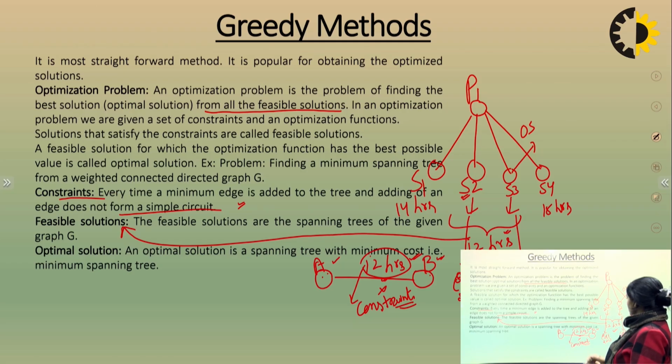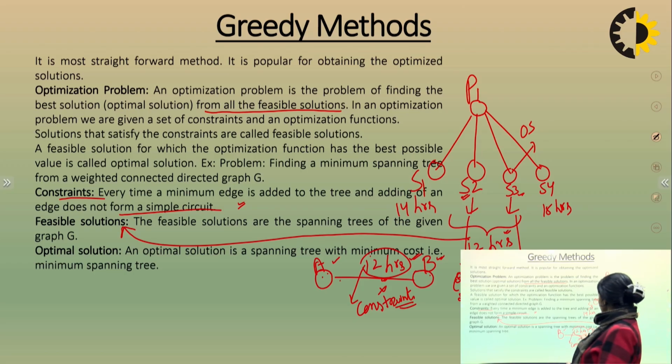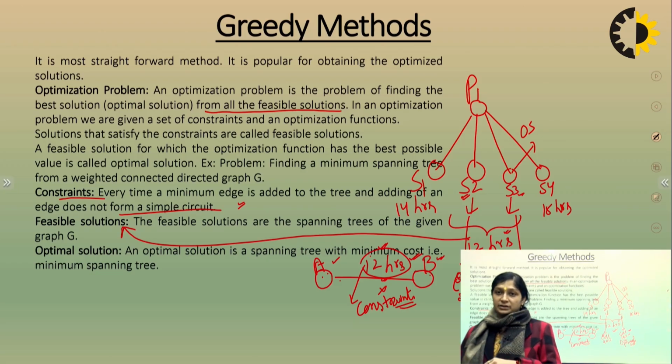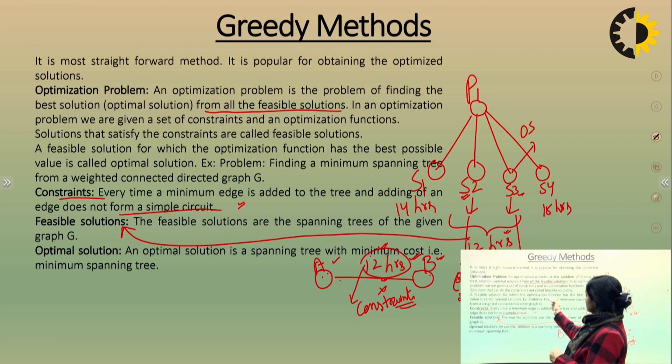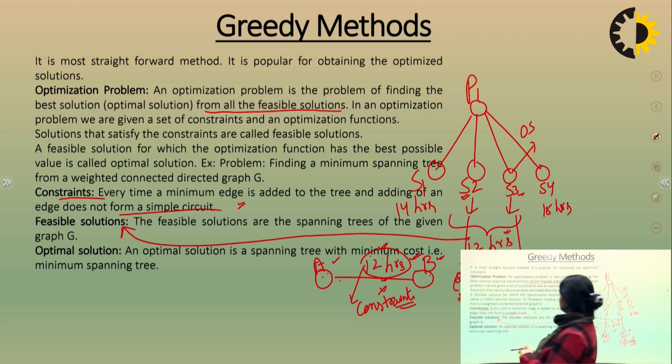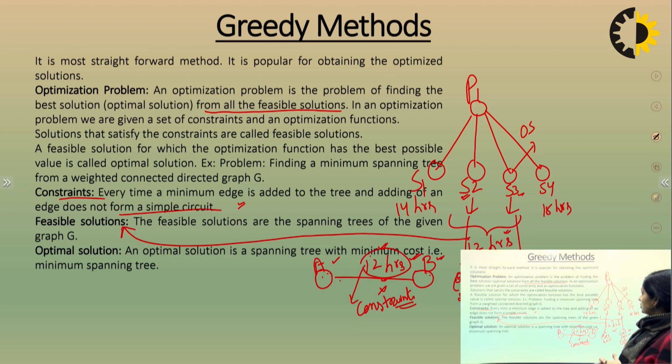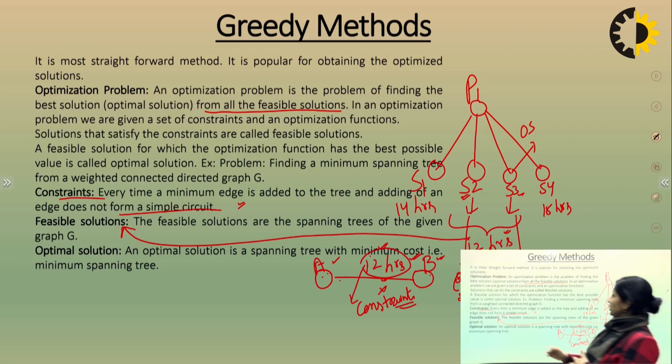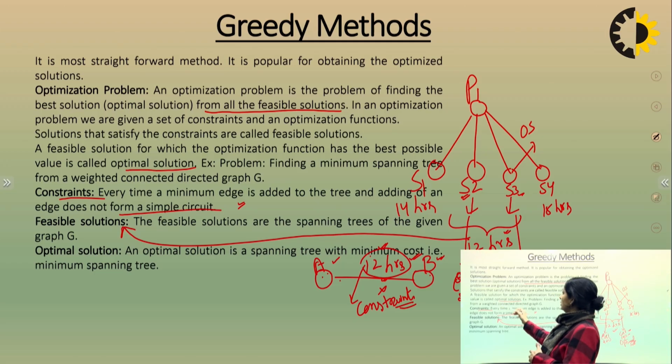Solution 2 is covering this distance in 12 hours, solution 3 is also covering this distance in 12 hours. So this 12 hours is the constraint. Next, a feasible solution for which the optimization function has the best possible value is called the optimal solution. Best possible value means the minimum cost that you find out, right?